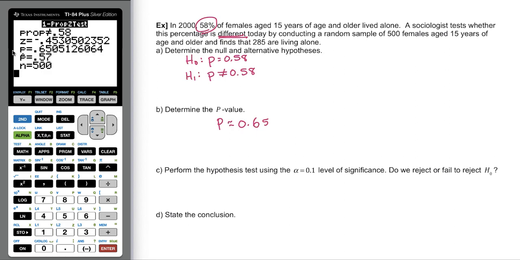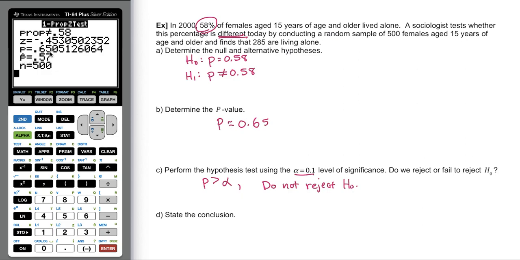Okay, so in this case, our p-value is greater than alpha, right? Alpha is 0.1, the p-value is quite a bit higher. In this case, we do not reject H0. Our sample evidence is not compelling. If H0 were true, it wouldn't be unusual to get a statistic such as this.